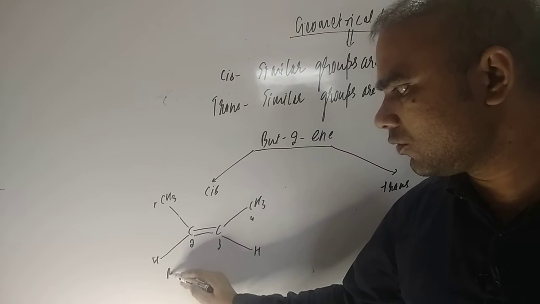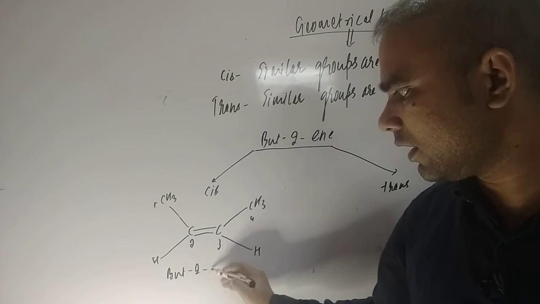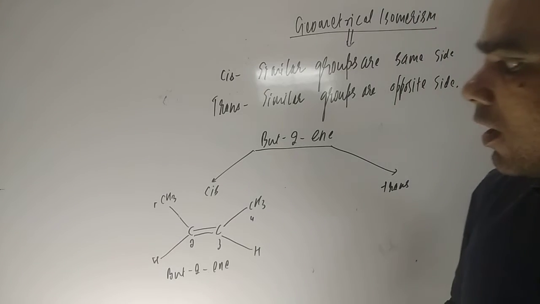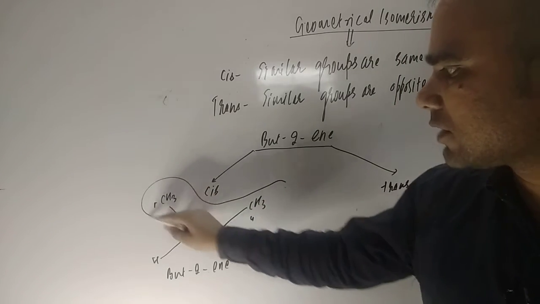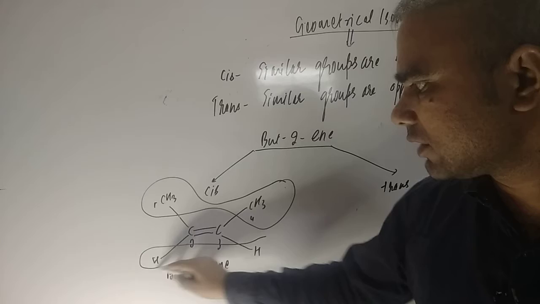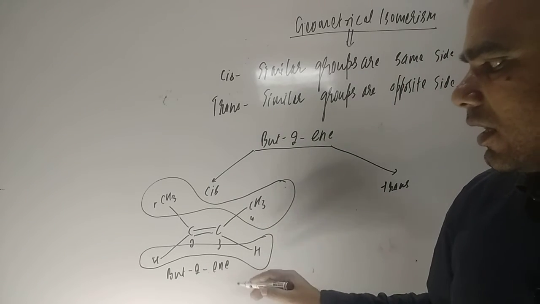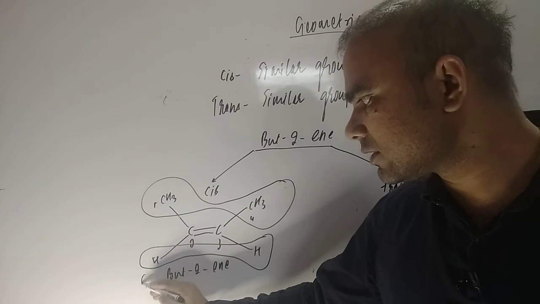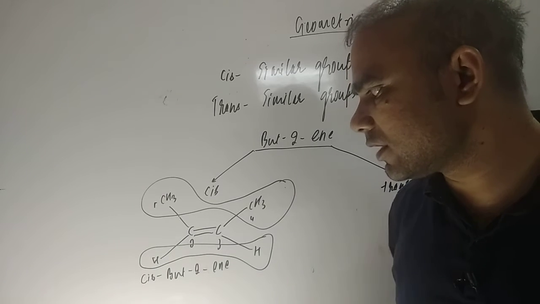Okay, 2-ene is there, that is no problem. But what is there? Similar groups are on the same side, you can see. Similar hydrogens are down, methyls are up. So this is what is known as similar groups on the same side, which means cis.